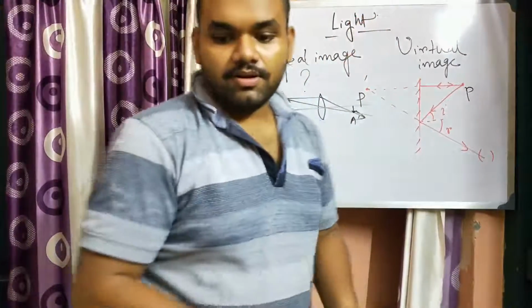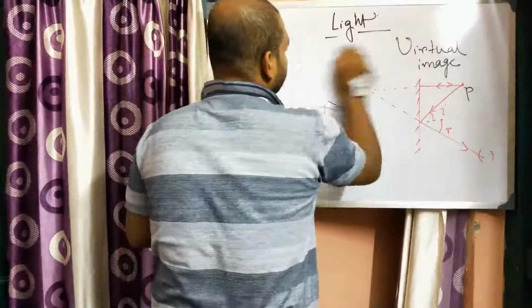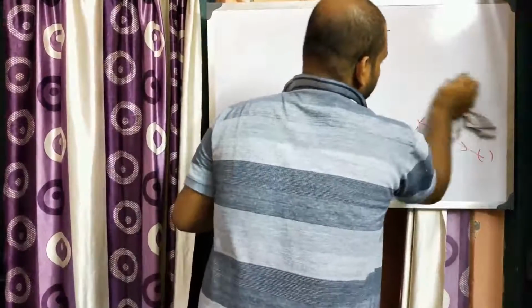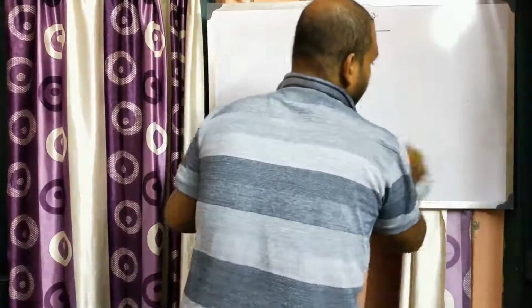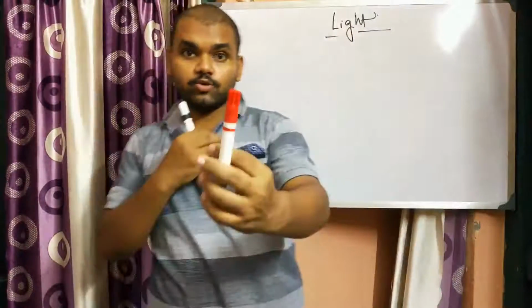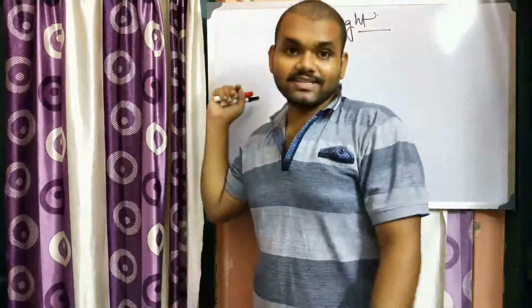Very simple. Next, multiple reflection. Do you know what the multiple reflection phenomenon is? Suppose you are in a barber shop for a haircut. There they have those parallel mirrors, so you will see a number of yourselves in front of the mirror and in the mirror at the back side.